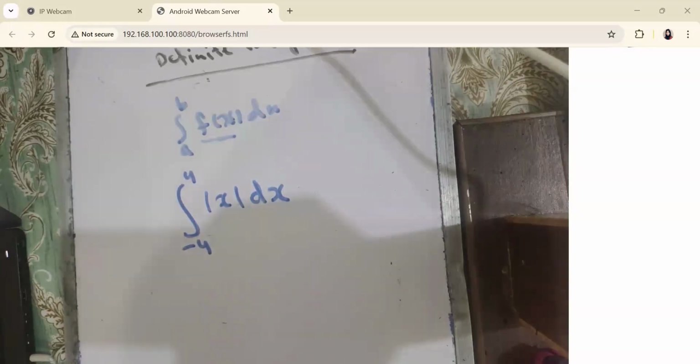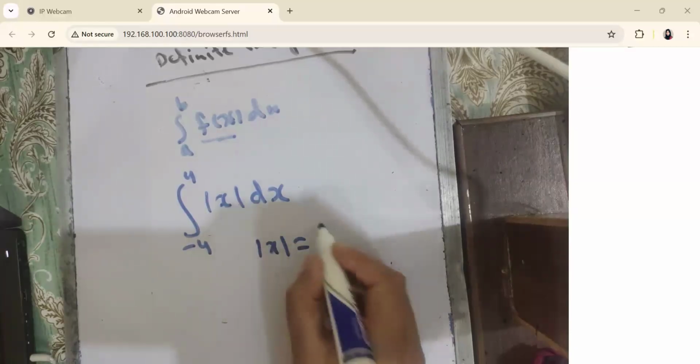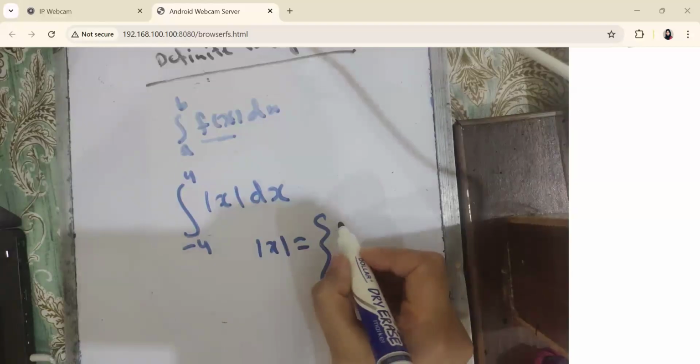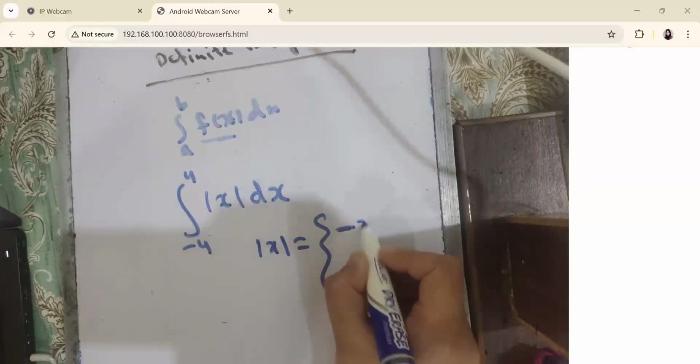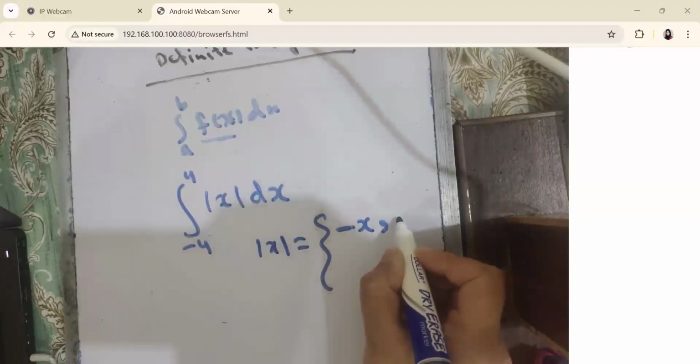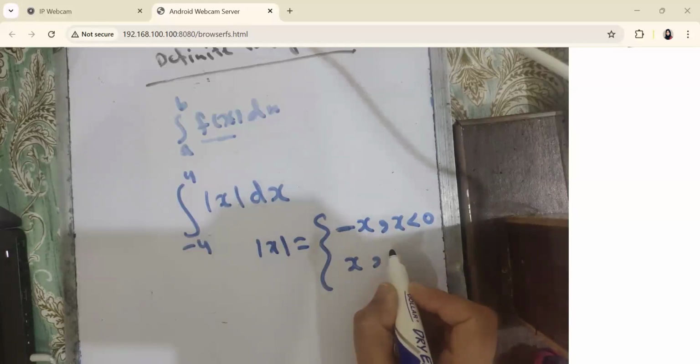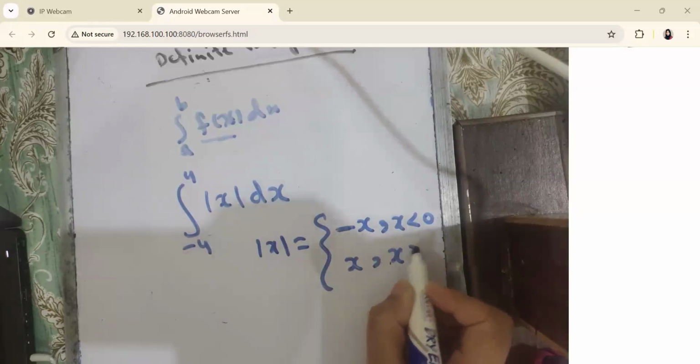What was the definition of mod of x? Can anyone explain what the definition was? Mod of x is equal to minus x for x less than 0, and it is x for x greater than or equal to 0.